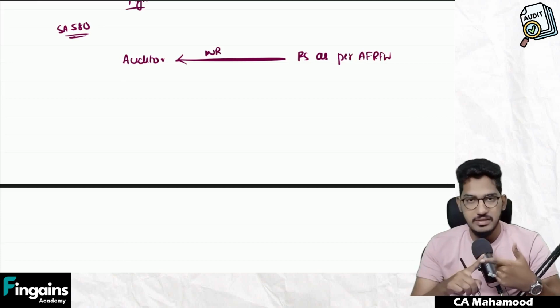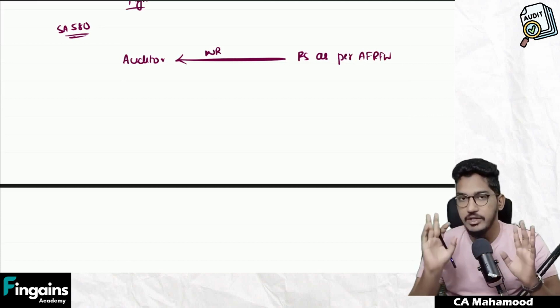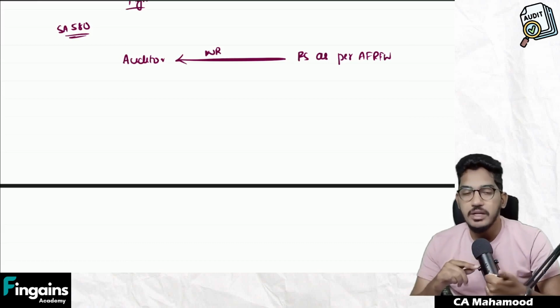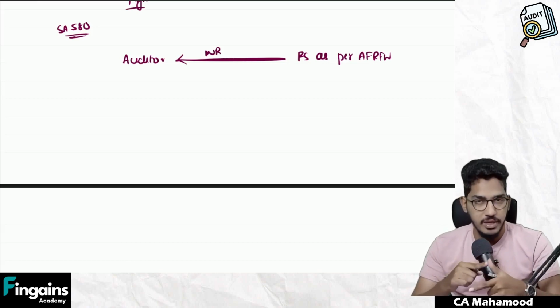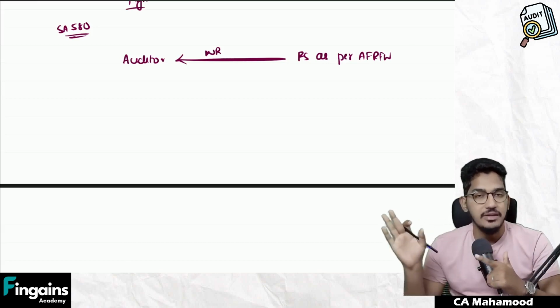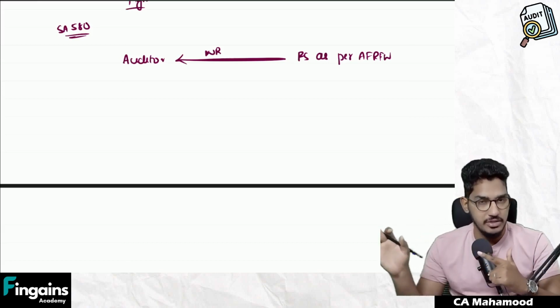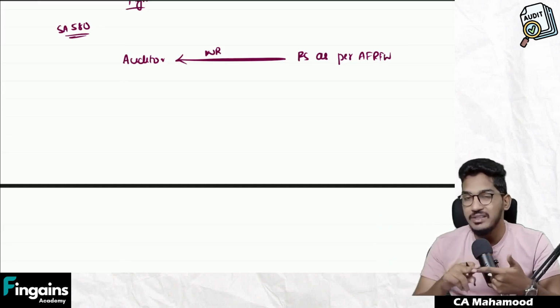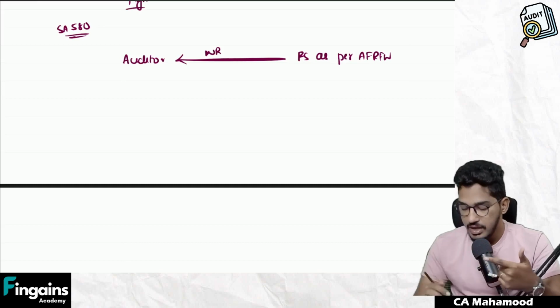Whatever entity you audit, one compulsory written representation you have to get from the management is that they acknowledge, accept and fulfill their responsibility for the preparation of financial statements, as per the applicable financial reporting framework.